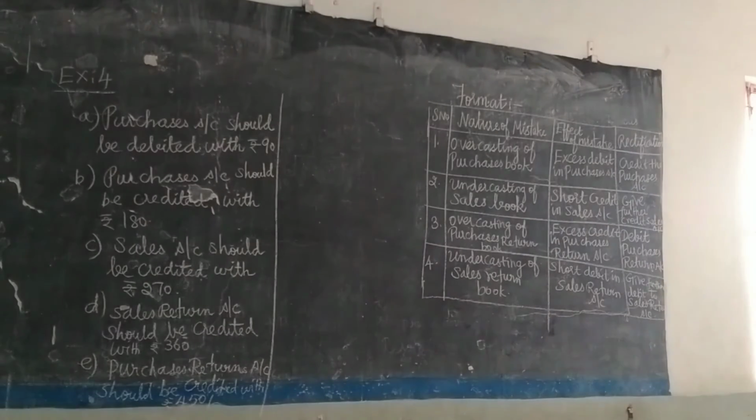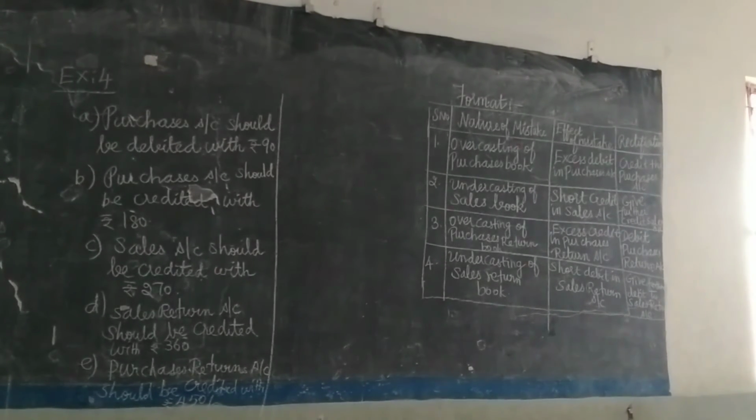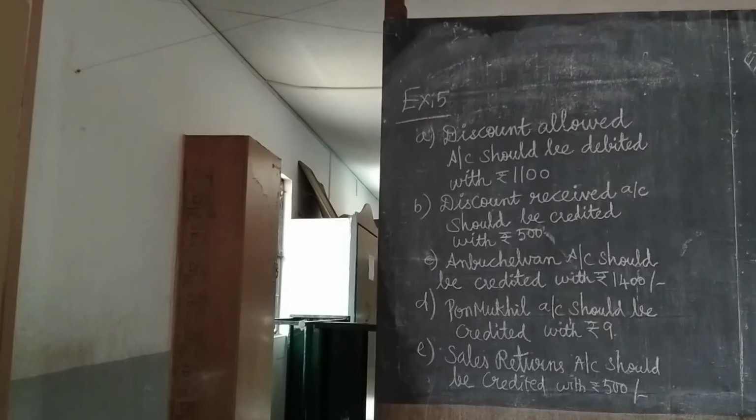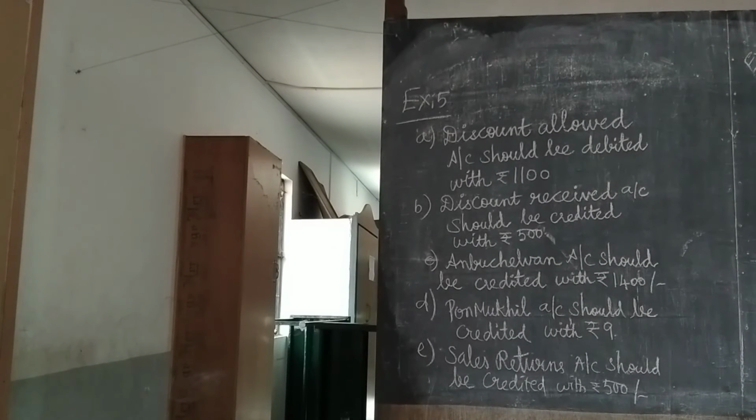Now let us move on to exercise number 5. That is, the following errors that are located by the accountant before preparation of trade balance, rectify them. The total of discount column, that is 1100, debit side of the cash account was not posted.